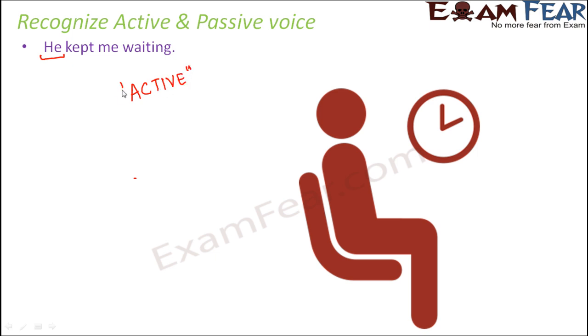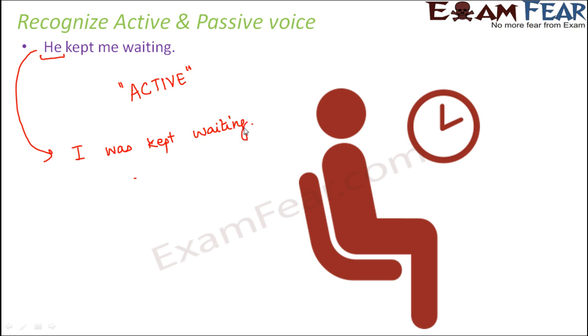Now for all those who have a confusion about why this is in active voice, let me try to convert the same sentence into passive voice. So how would the same sentence look in passive voice? So in passive voice we can write it like this: I was kept waiting.